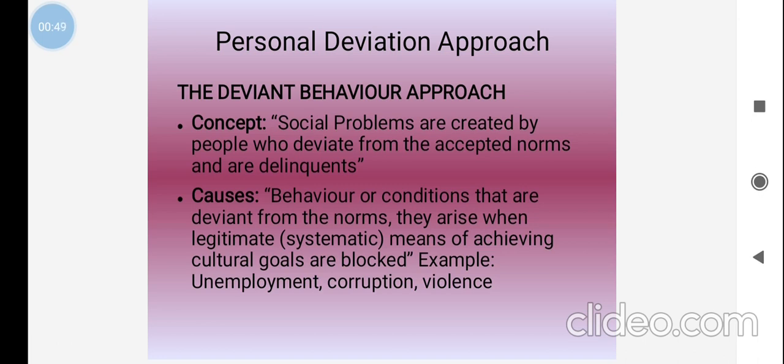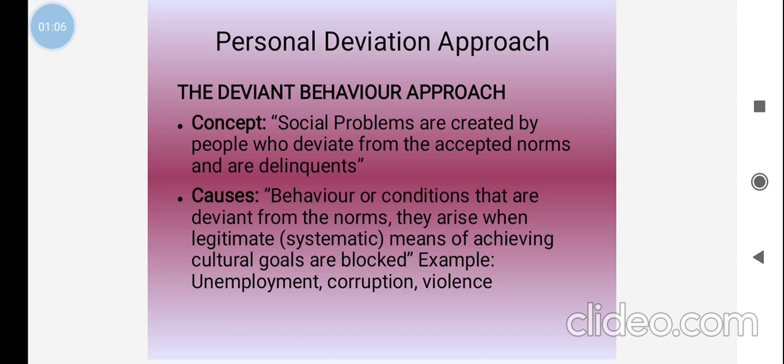Okay, so what are the causes of deviant behavior? Behavior or conditions that deviate from the norms of society arise when legitimate, systematic means of achieving cultural goals are blocked.